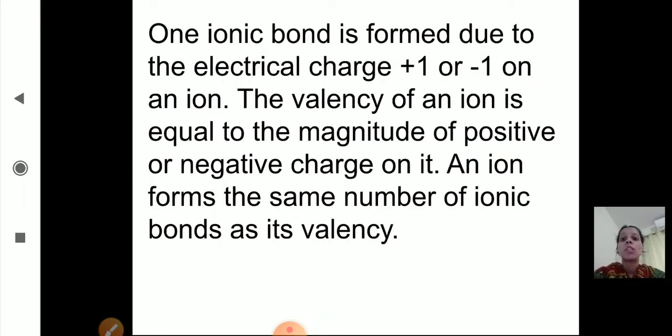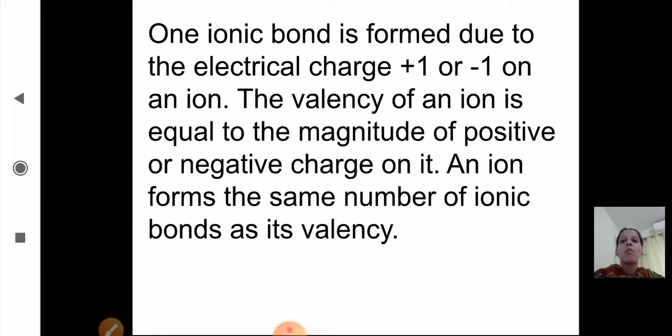One ionic bond is formed due to the electrical charge +1 or -1 on an ion. The valency of an ion is equal to the magnitude of the positive or negative charge on it. An ion forms the same number of ionic bonds as its valency. Okay, hope you are clear with this.